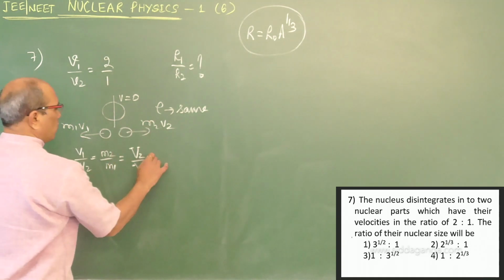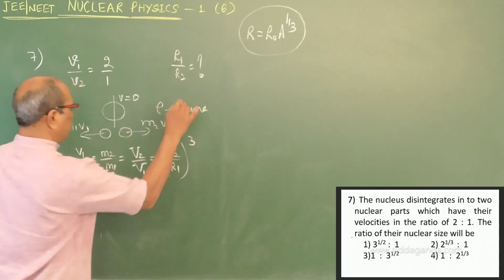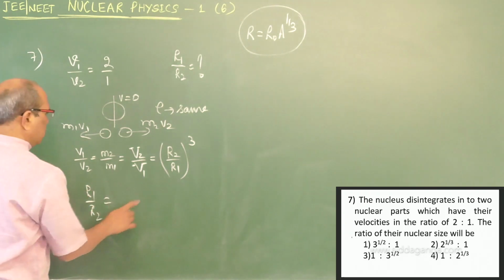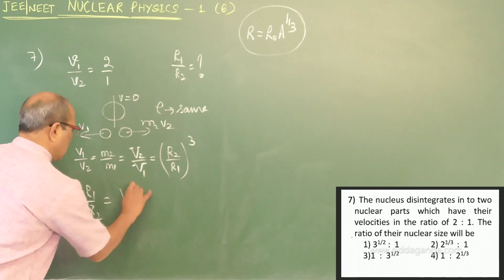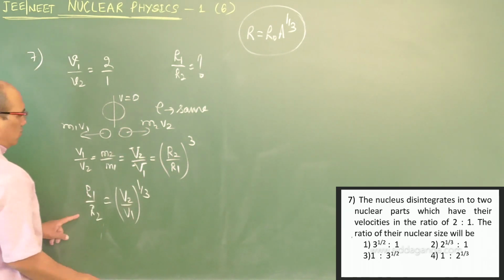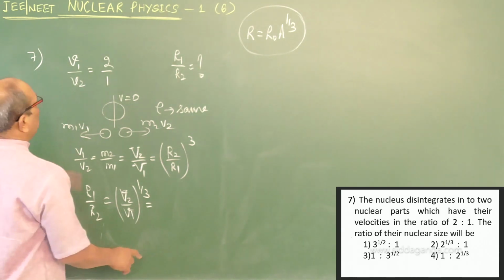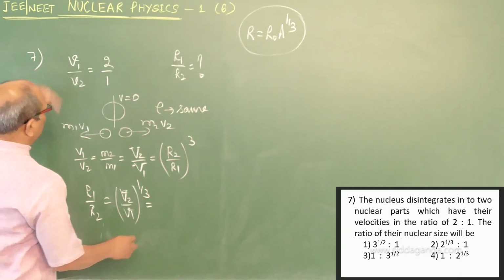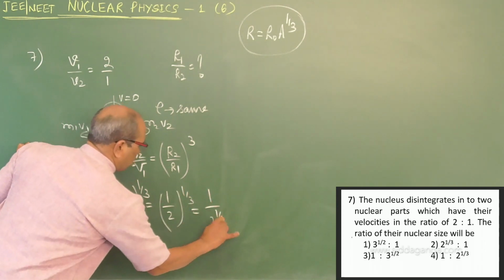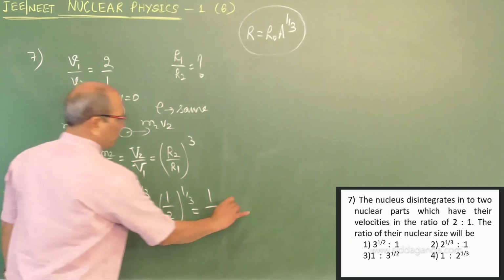Volume is 4 by 3 pi R cube. Therefore, I can write R2 by R1 to the power of cube. If you want R1 by R2, reverse it: V2 by V1 to the power of 1 by 3. This is related to velocity. The velocity ratio given is V1 by V2, so V2 by V1 is 1 by 2, to the power of 1 by 3, which is 1 by 2 to the power of 1 by 3. So it is option number 4.